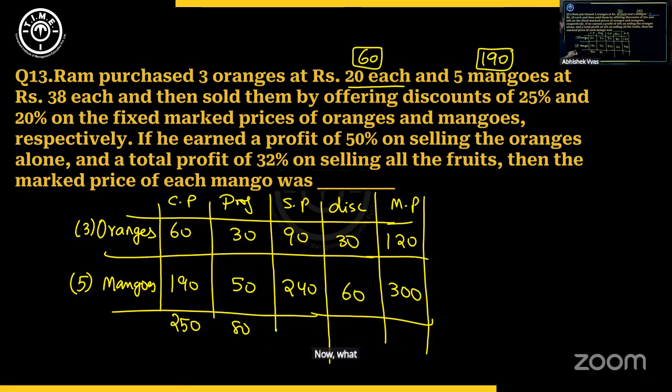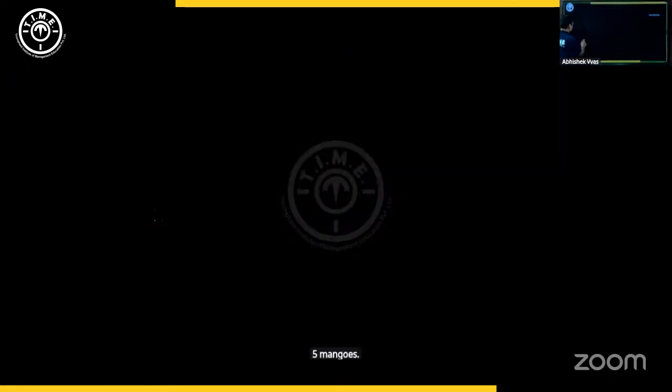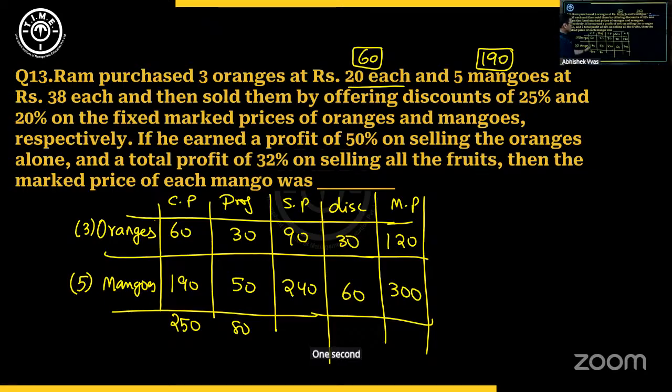Now what is he asking us? Mark the price of each mango. 5 mangoes. Marked price was 300. So thus can I say my answer will be simply 300 by 5, which is what? 60 rupees. So the answer here will be 60 rupees.